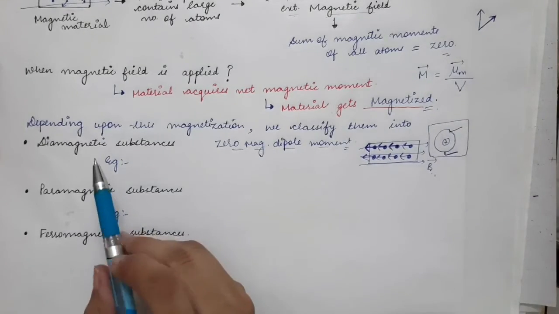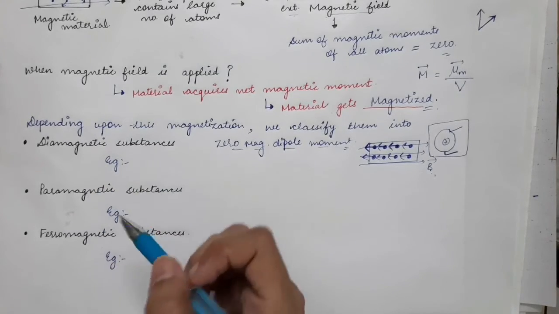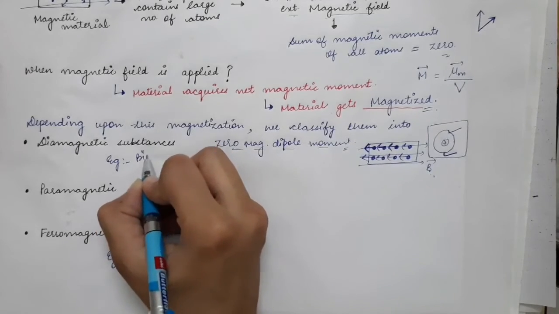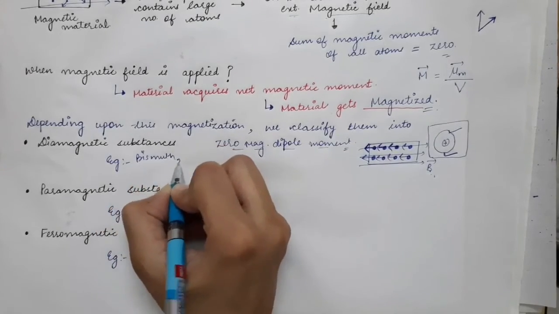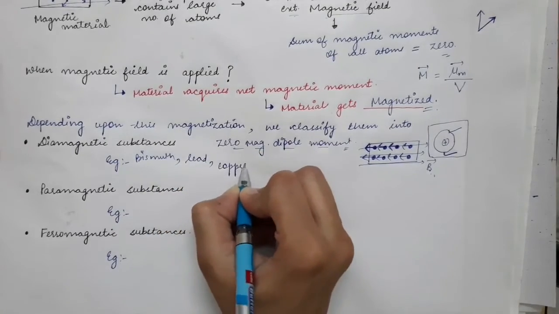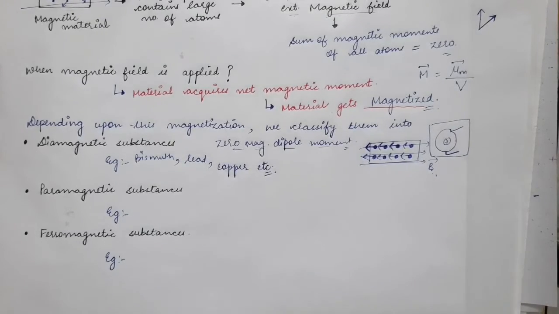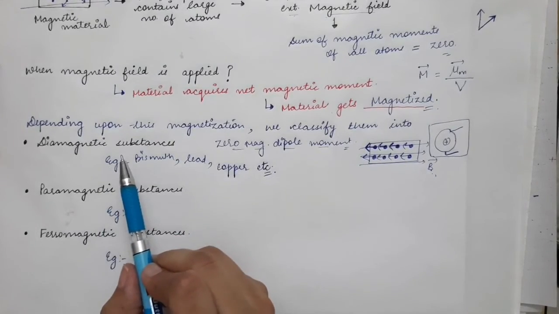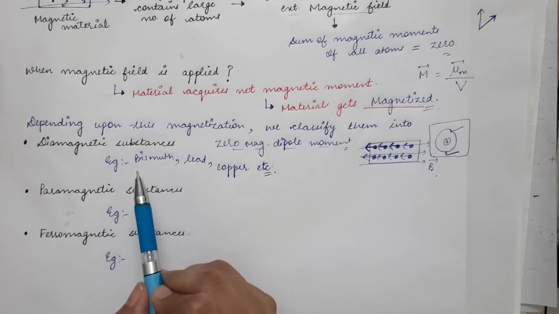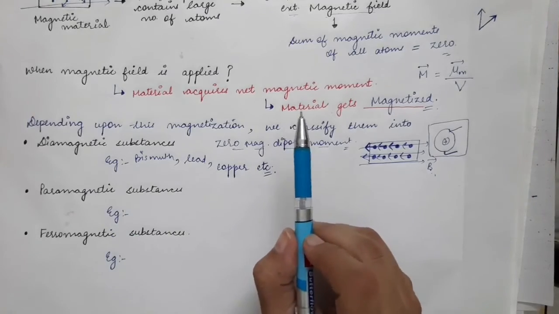So these are what we call diamagnetic substances, and examples of these materials are bismuth, lead, copper, etc. Diamagnetic substances are those which, when placed in a magnetic field, are magnetized in the opposite direction to that of the magnetic field.